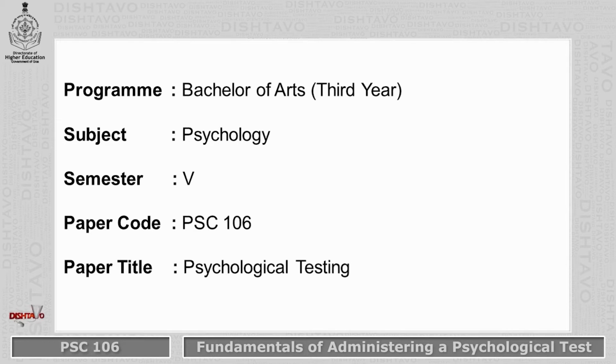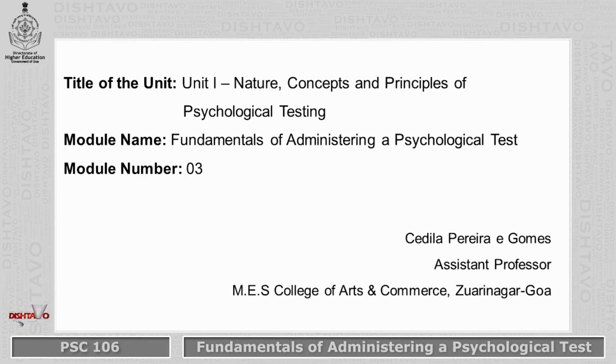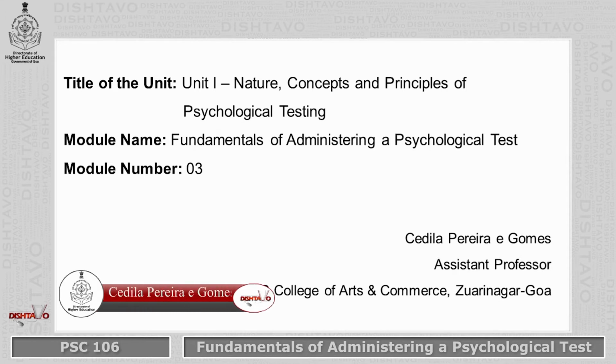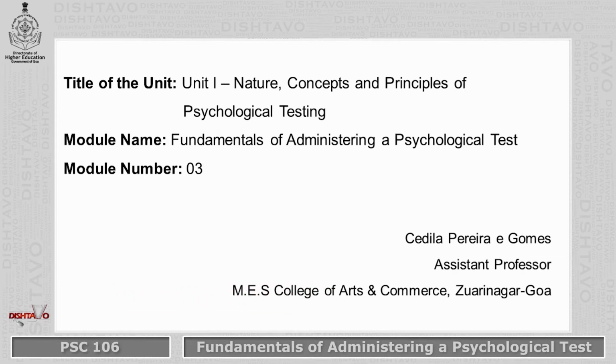The paper code is PSC 106. We will be doing unit number 1, that is nature, concepts and principles of psychological testing. The module name is Fundamentals of Administering a Psychological Test. This is module number 3.